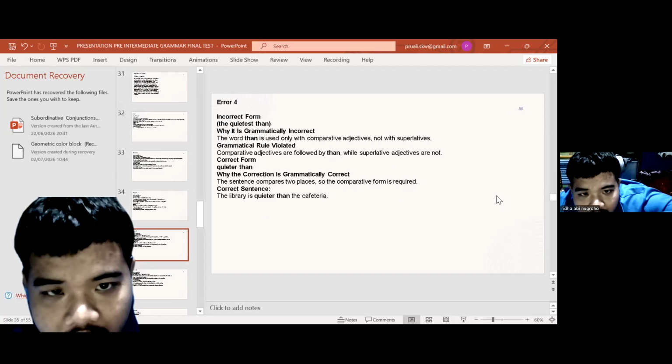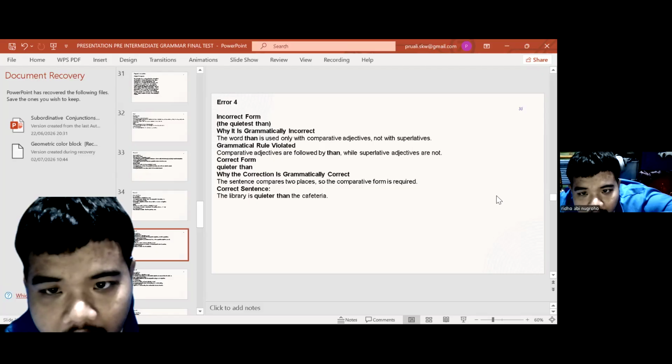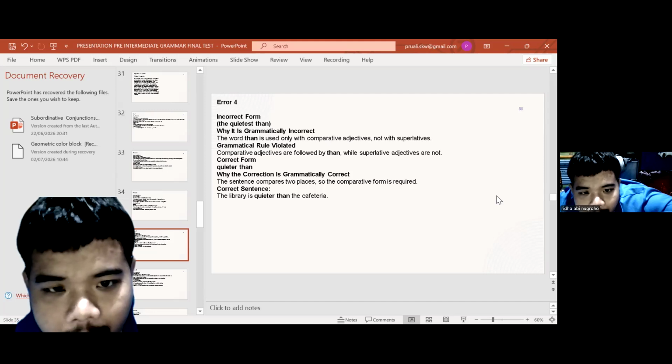Incorrect form: "the quietest than." Why is it grammatically incorrect? The word "than" is used only with the comparative adjective, not with the superlative. Grammatical rule violated: comparative adjectives are followed by "than," while superlative adjectives are not. Correct form: "quieter than." Why is the correction correct? The sentence compares two places, so the comparative form is required. Correct sentence: "The library is quieter than the cafeteria."